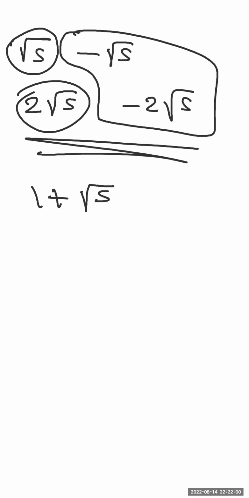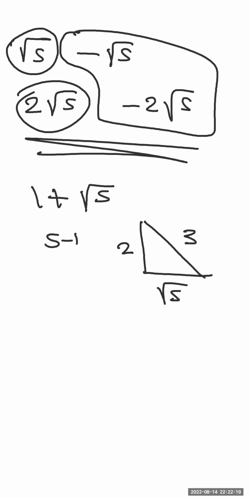Another question, if it was like that, 1 plus square root of 5. Guys, I said only I care about the square root of 5. 1, I know it's a location, right? Okay, so how to solve this one? Again, the triangle. Square root of 5, 2, 3. How did I get 2? 5 minus 1 over 2. How did I get 3? 5 plus 1 over 2.